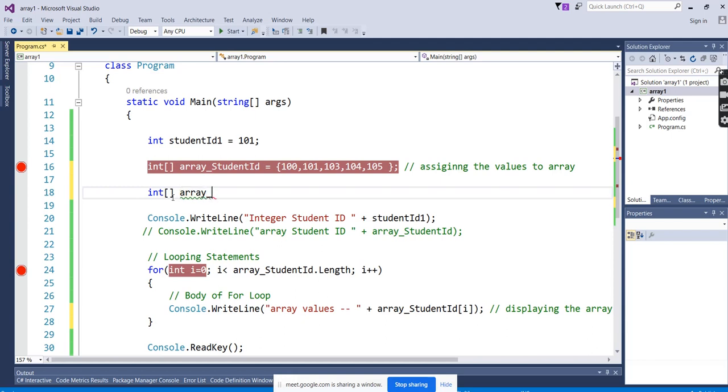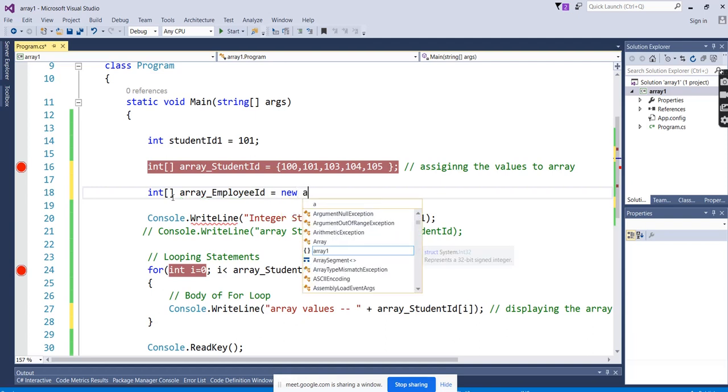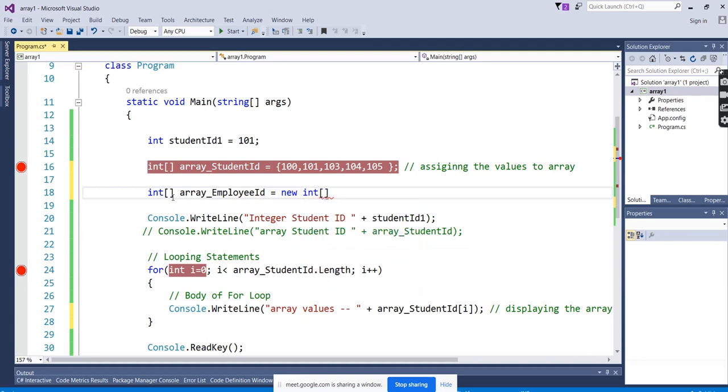Go for the employee ID. ID equals new integer of size 5. Right?